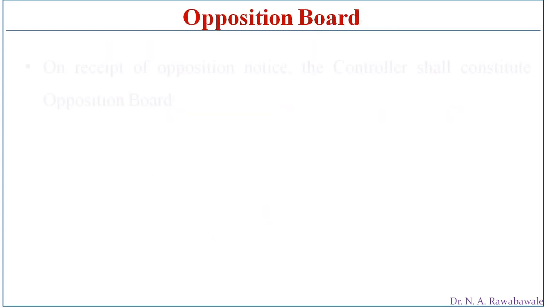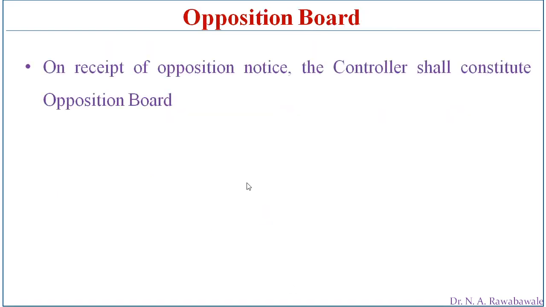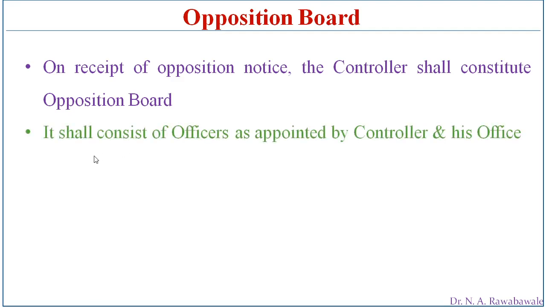Opposition board. On receipt of the notice or objection by any person against the registration of patent or grant of patent, the controller shall constitute an opposition board. So he has to form a committee by the name of opposition board. The members of the opposition board may be selected by the controller from his office. So it shall consist of officers appointed by the controller in his office.